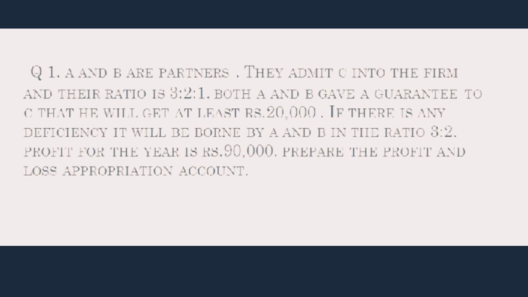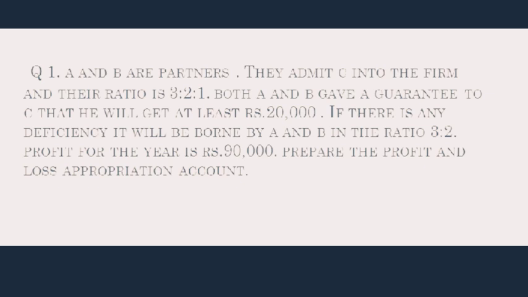Now A and B both have given guarantee to C that he will get a minimum profit of 20,000 every year, and whatever the deficiency arises for profit sharing ratio in the 3:2:1 given, the deficiency will be borne by A and B. That is, the difference amount will be shared by A and B in the ratio 3:2.